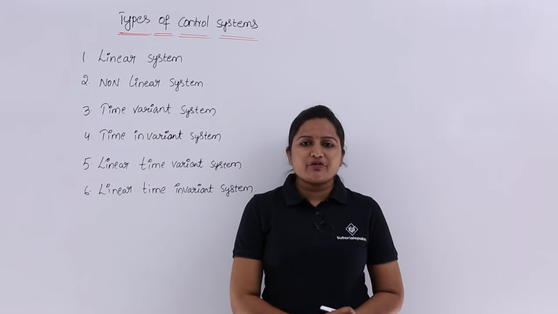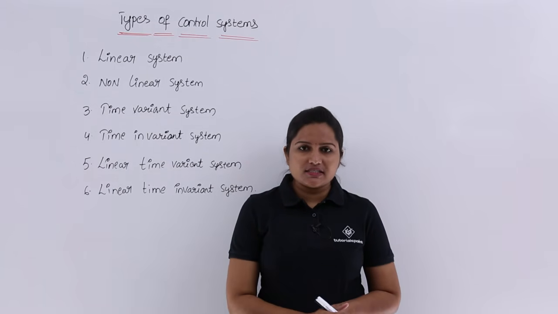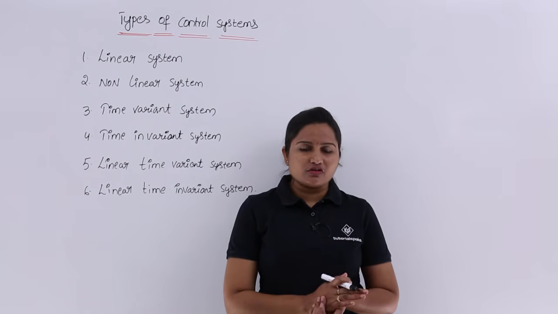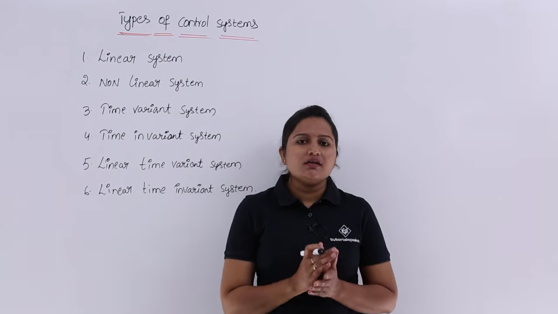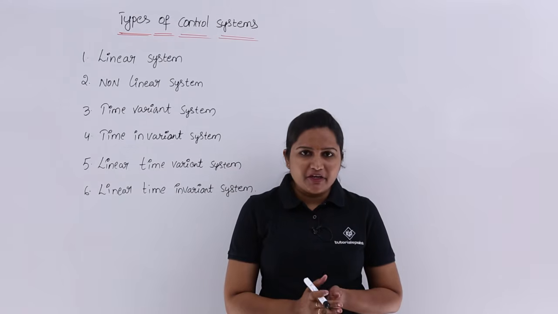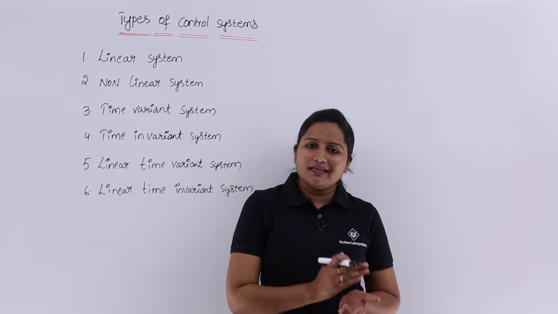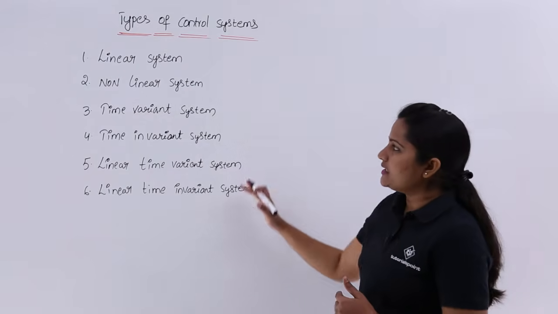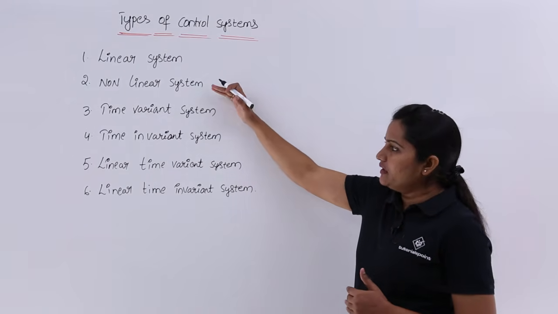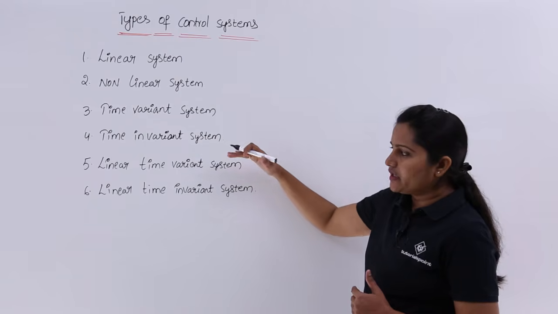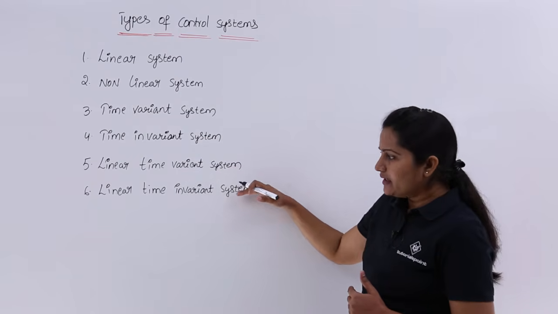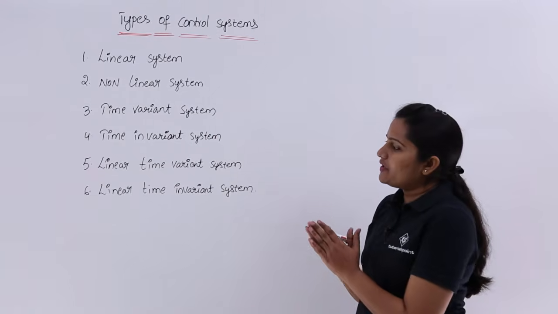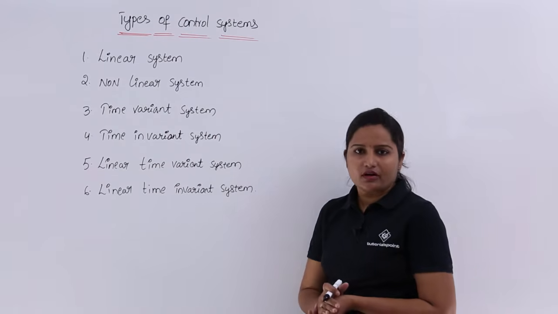In this video we are going to discuss types of control systems. Here we have 6 basic types of control systems: linear, non-linear, time variant, time invariant, linear time invariant, and linear time variant. You can see the list here. So, we have these 6 types of control systems.